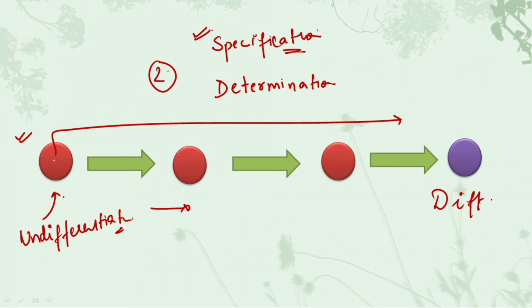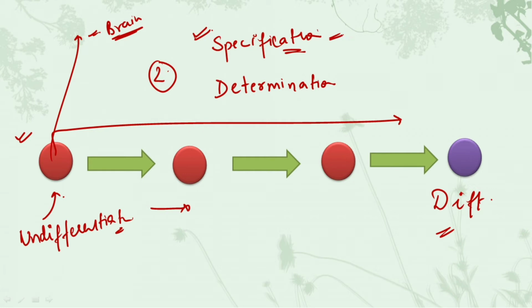Let's consider this cell was committed to get converted into a brain cell. For this undifferentiated cell to function as a brain cell and finally get converted into a differentiated cell, it would go through 2 phases.